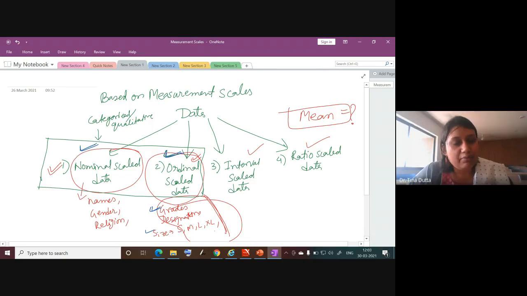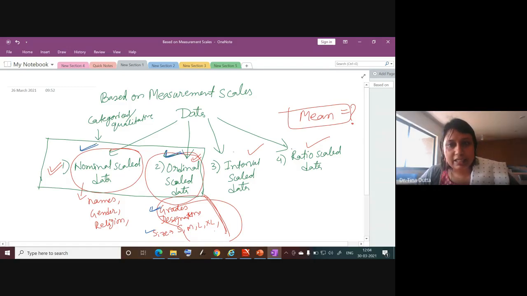Even if it is in number format, those numbers are representing the text only. So 1, 2, अगर हम male female को देते हैं, so 1 means male and 2 means female. So even if it is in number format, it is not numerical data, rather these are just labels, so it would come under nominal scale data, right? So nominal scale data and ordinal scale data are also called categorical data or qualitative data, because ये numbers के format में नहीं है, these are in form of text.